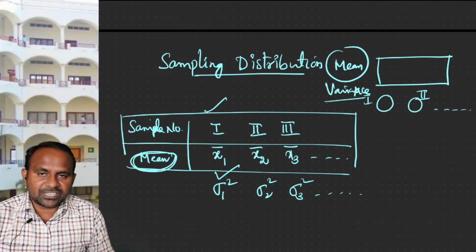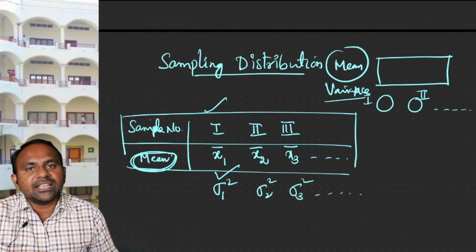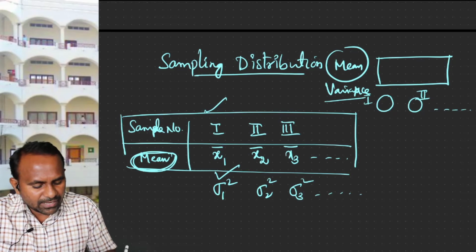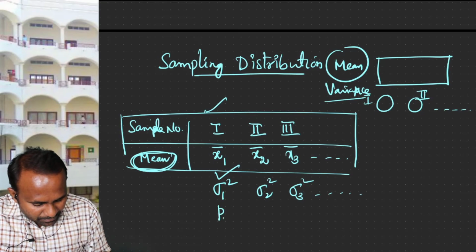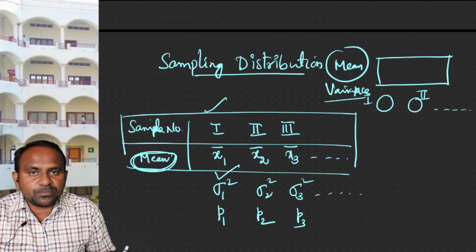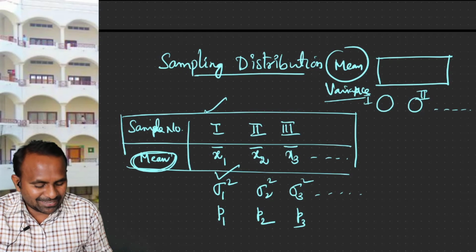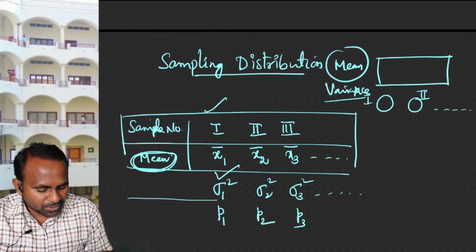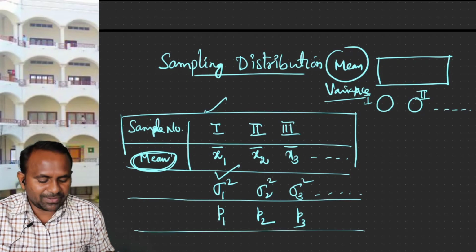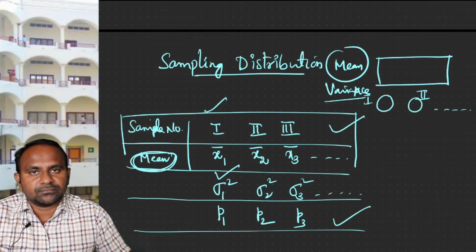You have distributed variance to each and every sample information. So this description will be sampling distribution of variance. Likewise, suppose you have calculated the proportions P1, P2, P3. These P1, P2, P3 are indicating proportions of the first sample, of the second sample, and so on. So this is now called the sampling distribution of proportions. For each and every sample, you are distributing proportions.